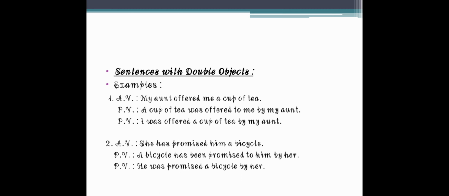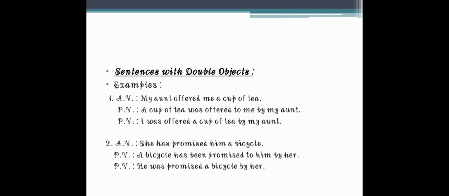So my aunt is the subject, offered is the verb, and me and a cup of tea, both are the objects. Because offered me, yes, it is also an object, we can call it object 1, and a cup of tea is also an object, so we can mention here object 2. Now this type of sentences we can change into passive voice in two ways.